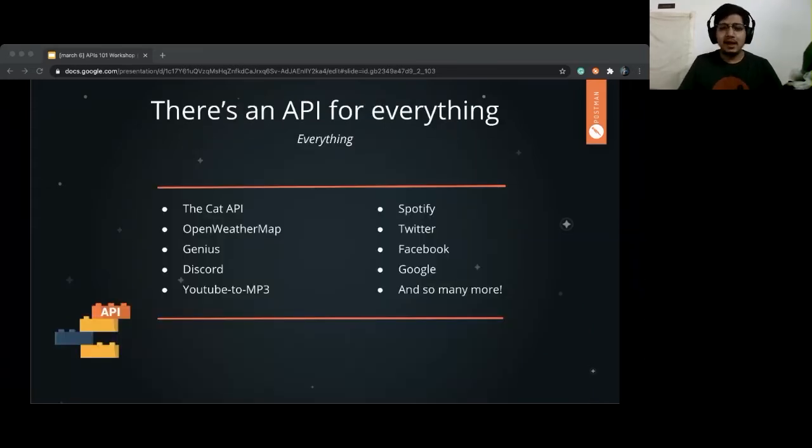There's an API for literally everything around the world. You have been using Google, there's an API for Google. You have been using the cat API. If you have a cat, you have an API for cat. Not the real cat, obviously, but we have a cat API which will give you different types of cat images, cat reactions, and so on. If you're not a cat lover, you're a dog lover, we have an API for dog as well, with reactions for dogs, etc. We have the Spotify API, we have the Twitter API. Literally every big company has public facing APIs as well as private facing APIs, which they use privately in different ways, which you can imagine.